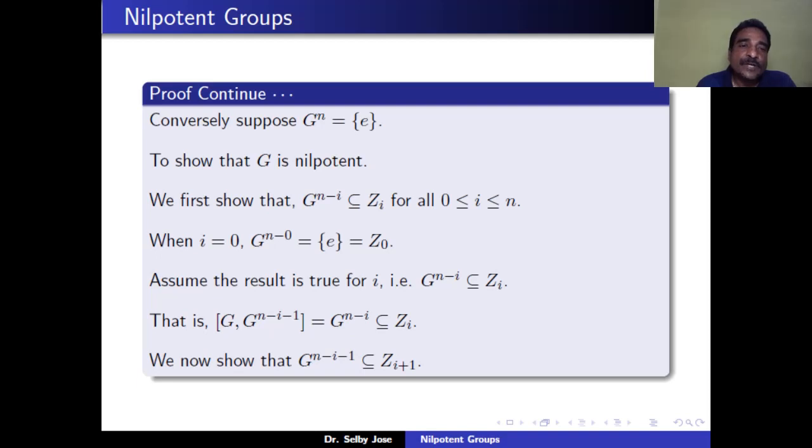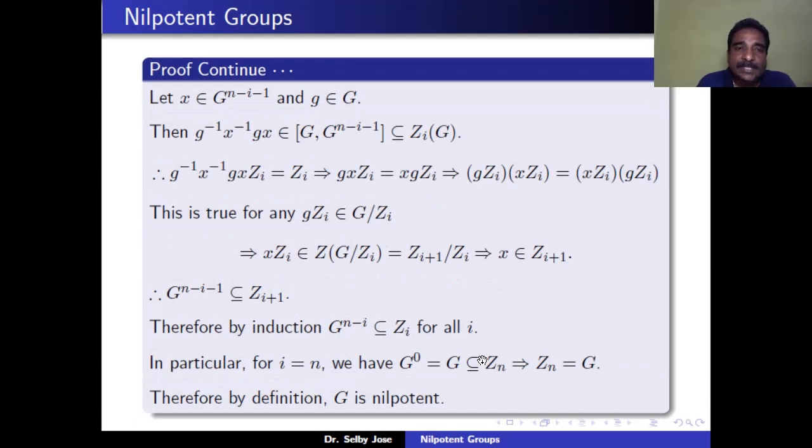Assume the result is true for i. That means G_{n-i} is contained in Z_i. But by definition, G_{n-i} is the same as the commutator of G_{n-i-1}. And so the commutator of G_{n-i-1} is contained in Z_i. We want to show the result is true for i plus 1. That means we want to show that G_{n-i-1} is contained in Z_{i+1}.